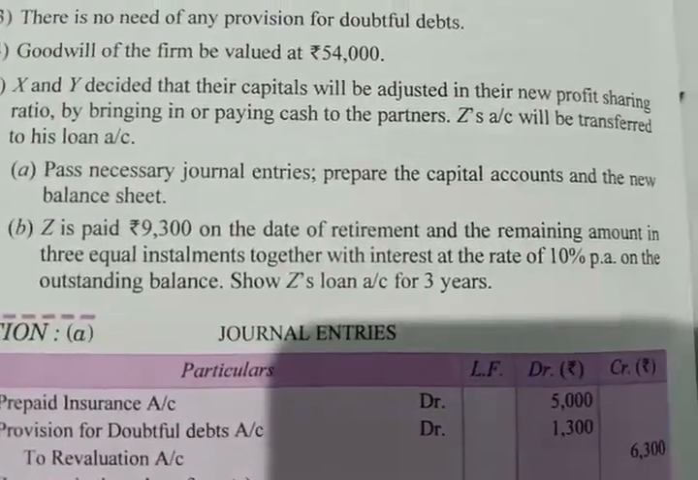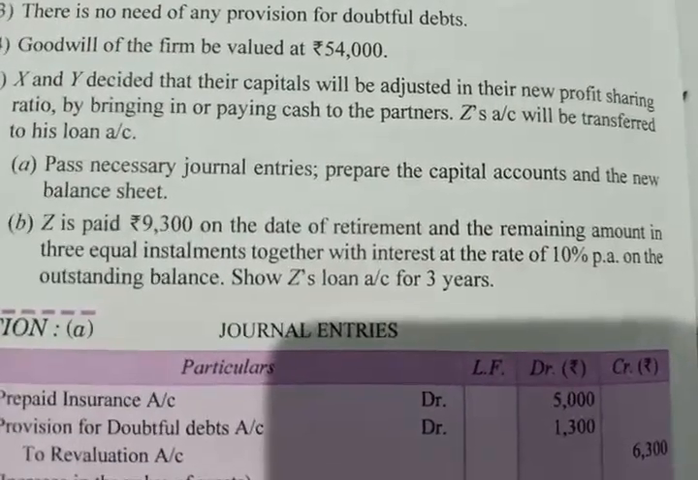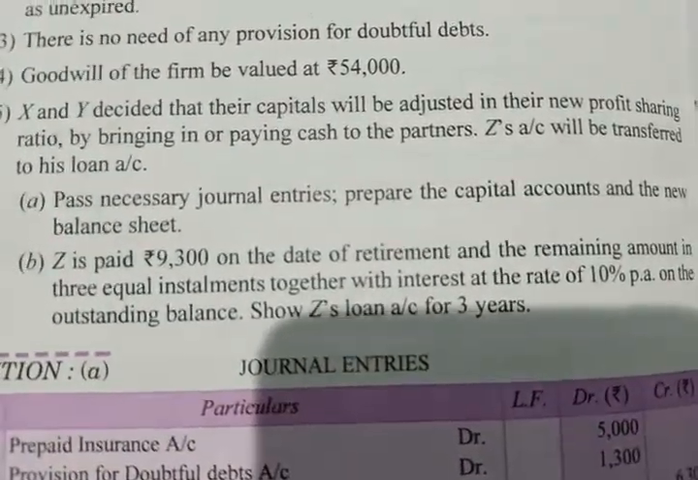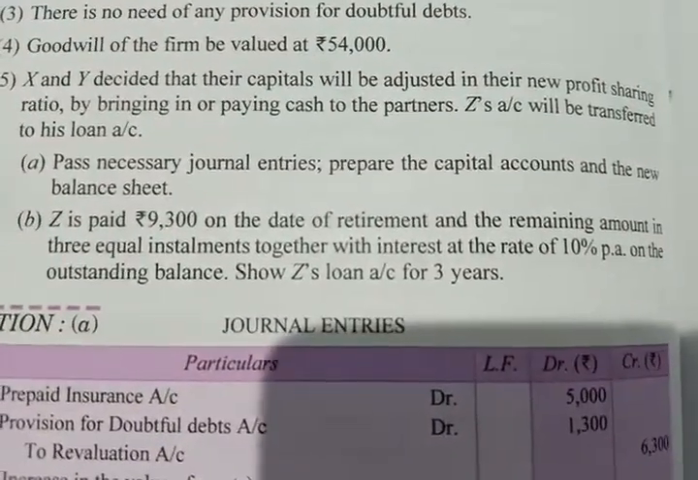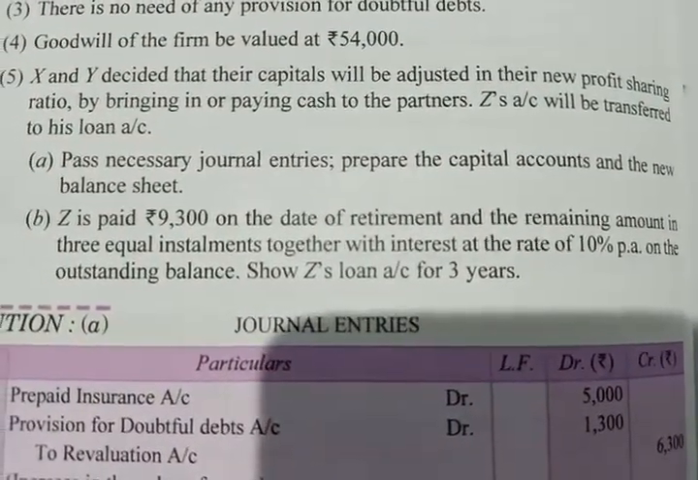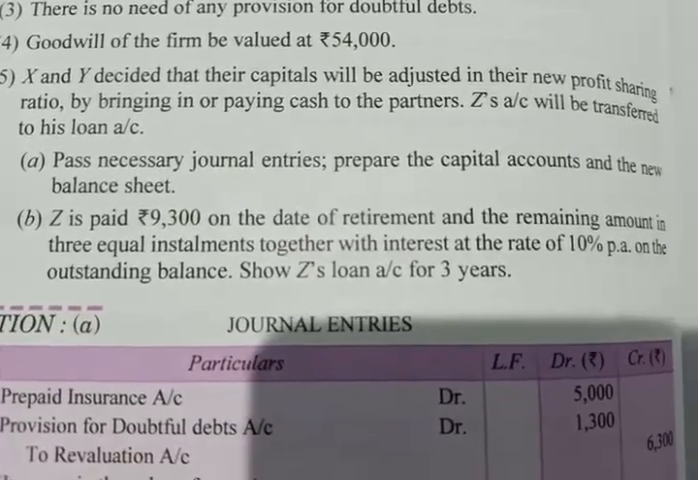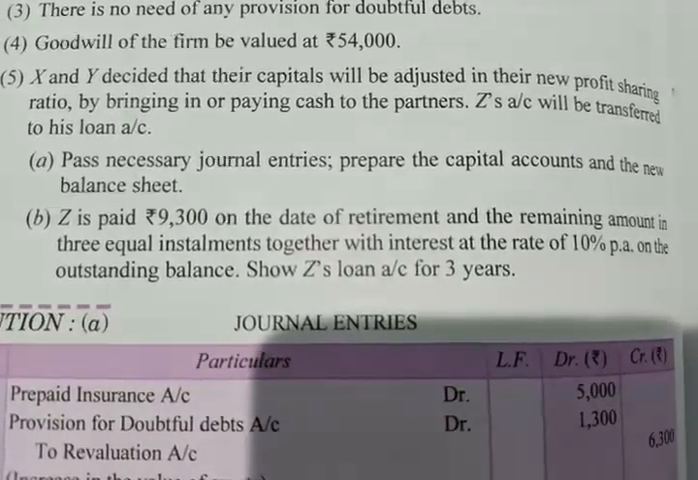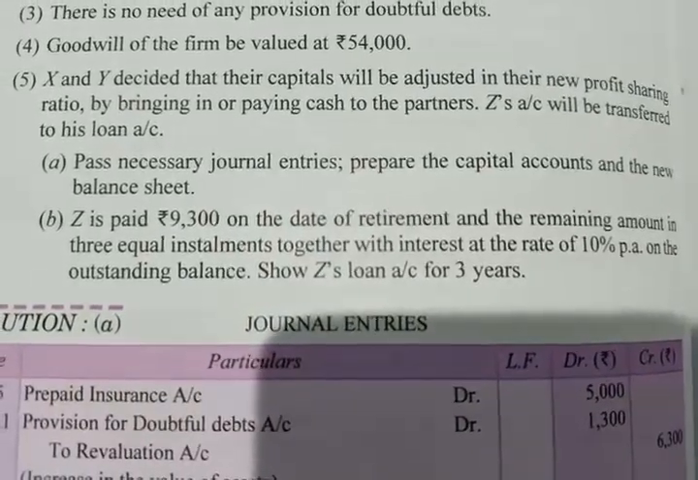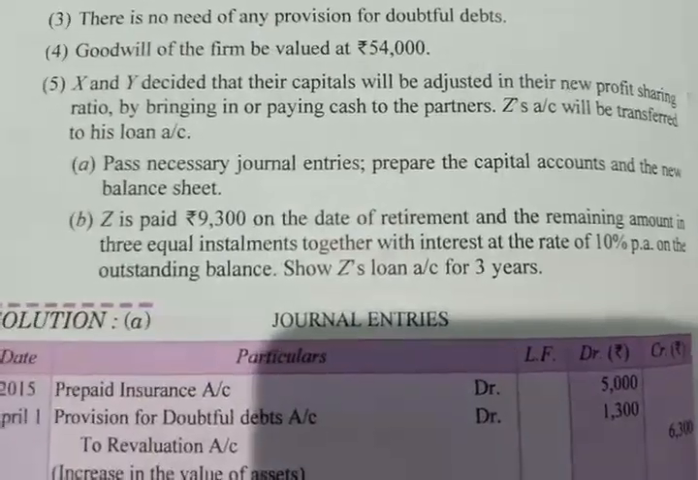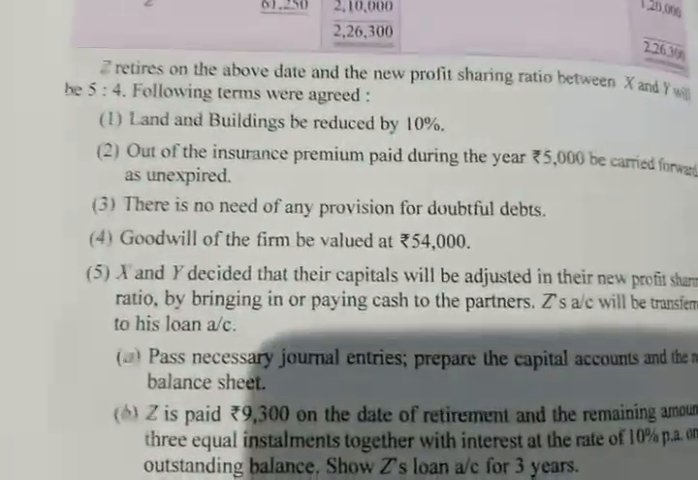And in second point, they told us that Z is paid rupees 9,300 on the date of retirement, and the remaining amount is paid in 3 equal installments together with interest at 10% per annum on the outstanding balance. So we have to prepare Z's loan account for 3 years. Okay, so let us start now.